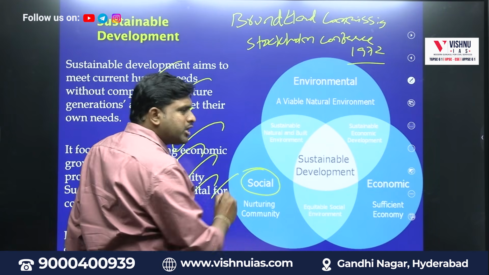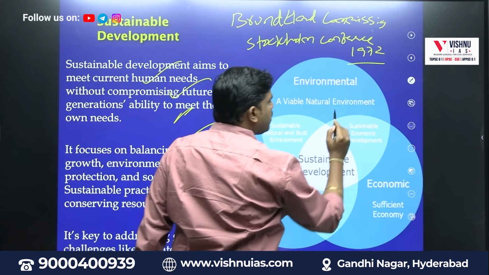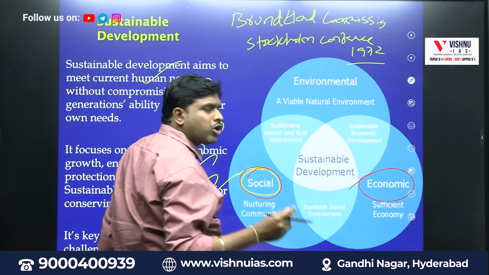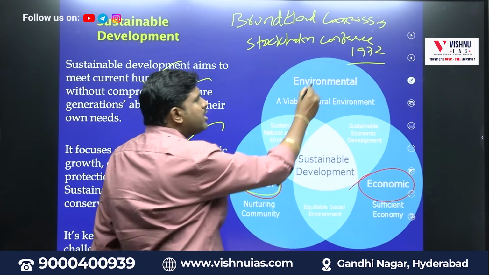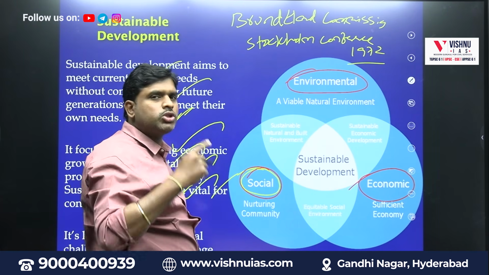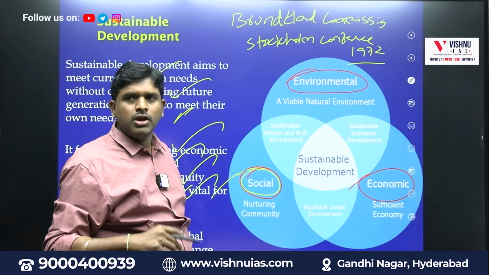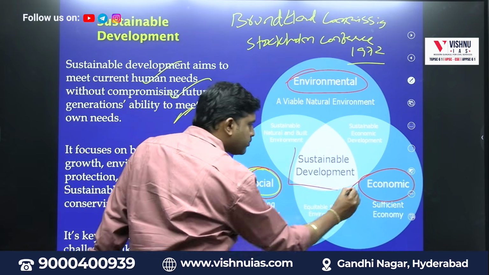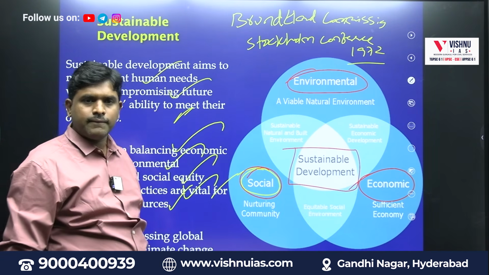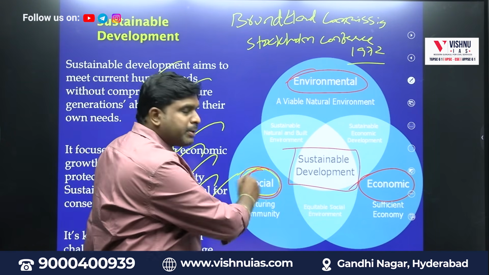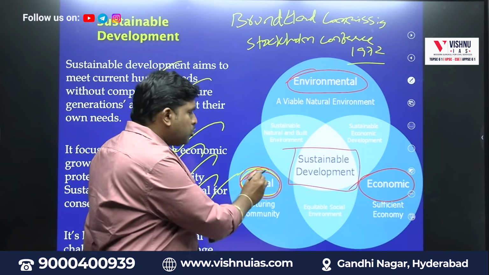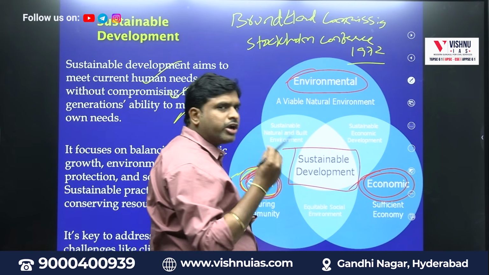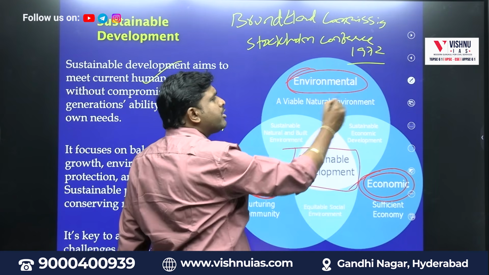Where there is social development, people will be happy. There will be economic development, everyone will have food, and there will be environmental protection so that the next generation will be in safe hands. So environmental, social and economic development together is called sustainable development. So sustainable development means people should be treated equally, people should get education, health, everything, and there should be economic subsistence, they need to get proper food, and the environment should be protected.